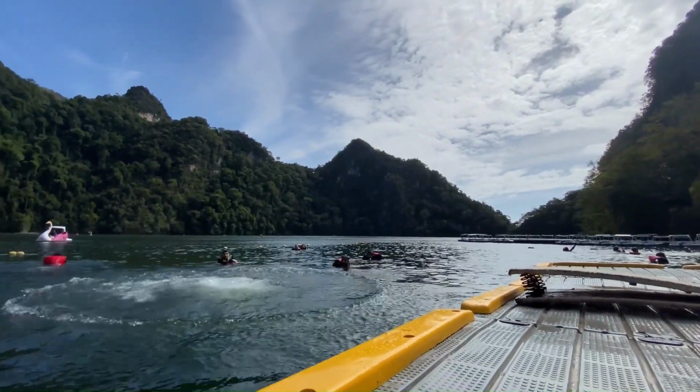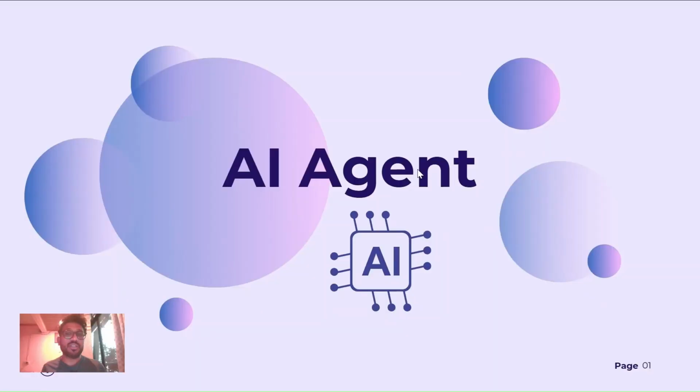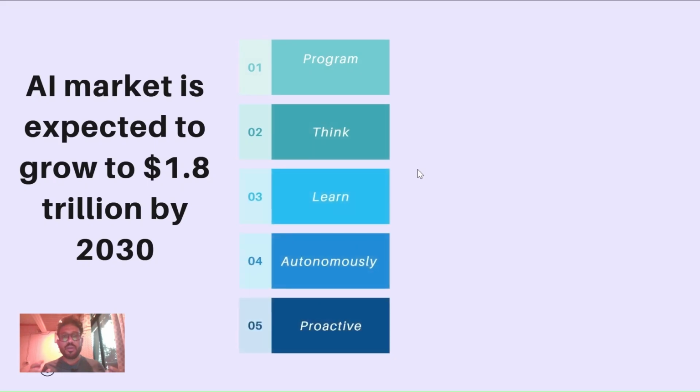In this step, let's talk about the basics. What is an actual AI agent? So an AI agent is not magic. AI agents are programs that think, learn, and act autonomously. They work proactively. So let's understand with an example how these AI agents work autonomously.